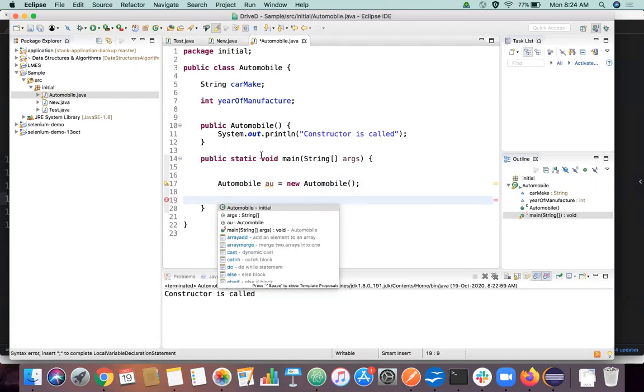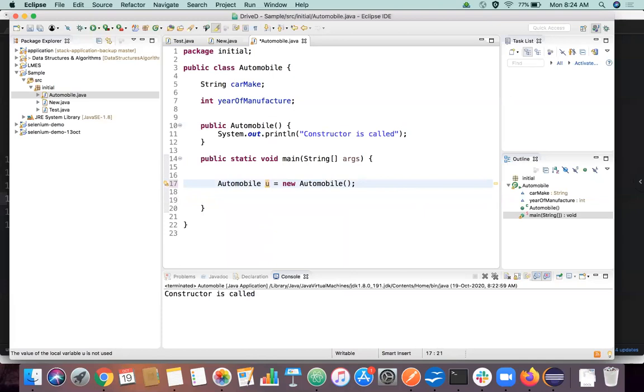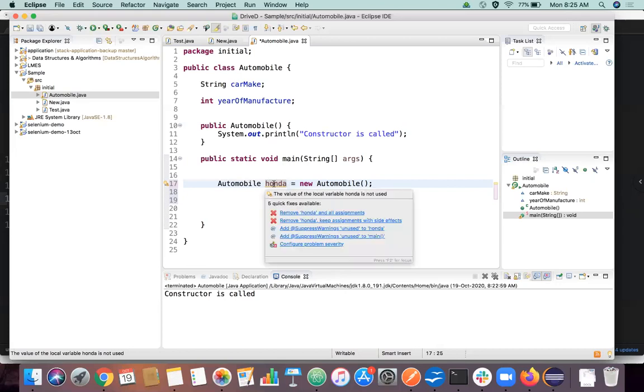Instead of creating something like AU, let's say Honda. I think it will be more obvious now. Honda is a newly created object. Object creation happens here, but we are going to have a reference variable called Honda for this particular object, right? So whenever this line number 17 is executed, Java will go and create some new memory space in the RAM with the object reference named Honda.